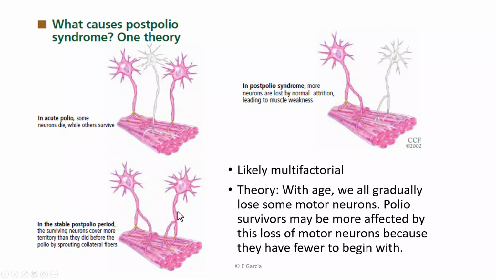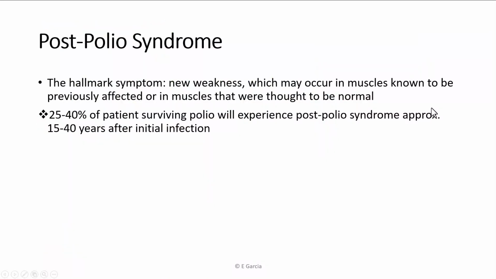However, with natural human aging, we actually lose our motor neurons, but this effect is magnified in somebody who already lost motor neurons in their youth due to polio. So post-polio syndrome is basically an acceleration of that, in other words, a magnification of the effects of lower motor neuron death due to typical neurologic aging. They're already playing with fewer neurons, so when they lose one, the effect is stronger. The hallmark symptom of post-polio syndrome is new weakness in somebody who has a known history of polio, and this weakness tends to hit the muscles that were weak at the initial infection.